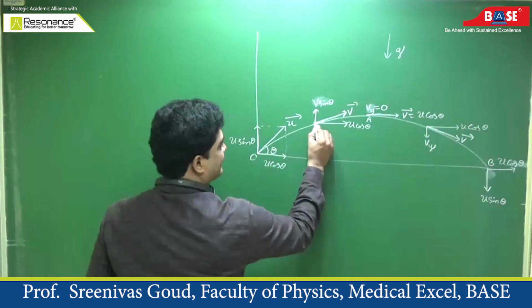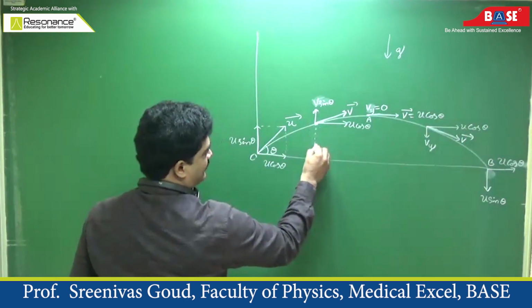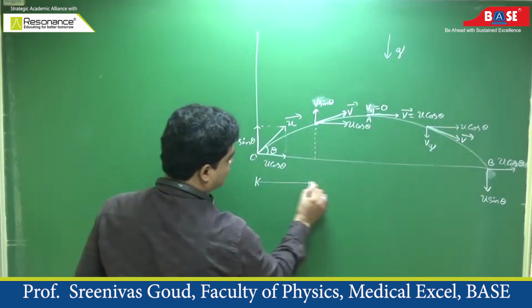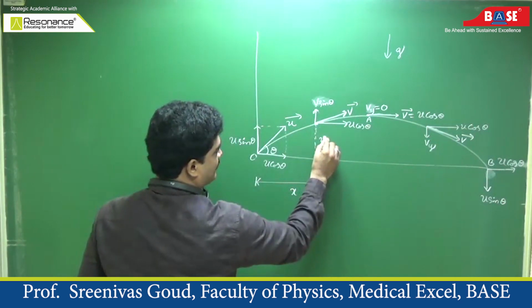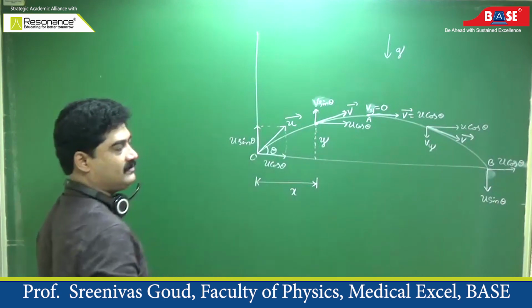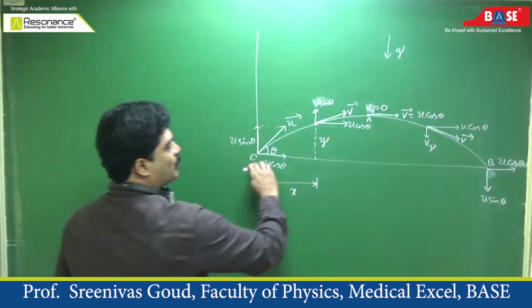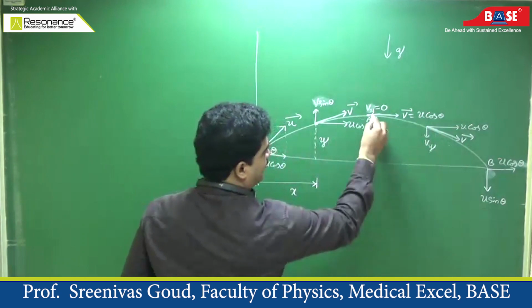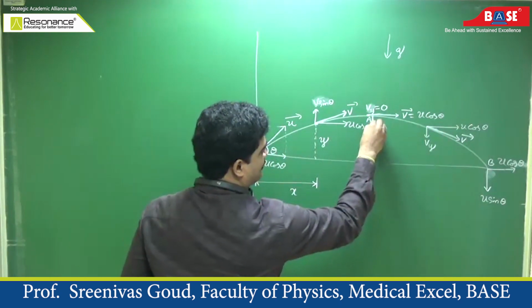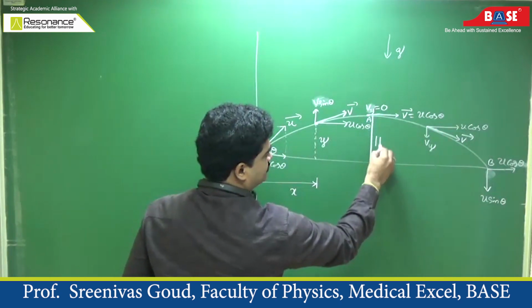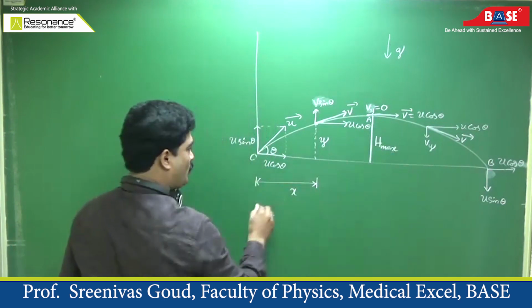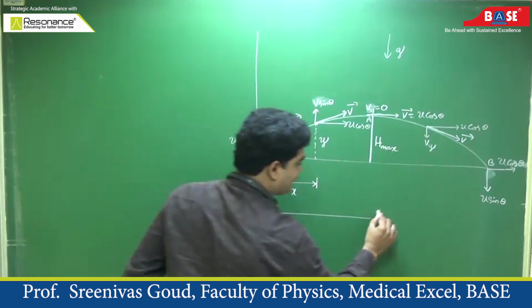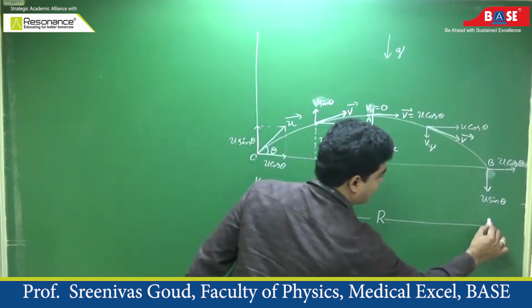Okay, let at any instant of time, if I consider the projectile, this is the horizontal distance covered by the projectile and this is the vertical distance covered by the projectile. From O to A and from A to B, and at point A, this is the maximum height covered by the projectile. And from O to B, this is the total horizontal distance covered by the projectile in the entire journey.